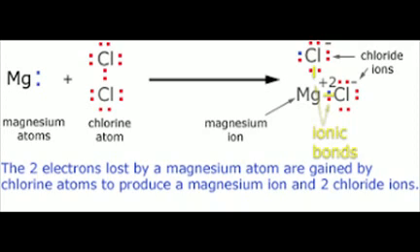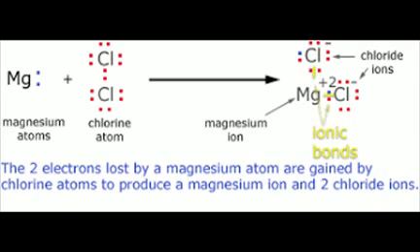In case of sodium it is 1 electron, but in case of magnesium, since the number of electrons is 12, it donates 2 electrons. Sodium gives Na plus, but magnesium, donating or losing 2 electrons, gives Mg 2 plus.